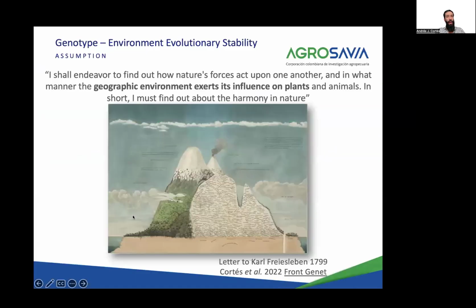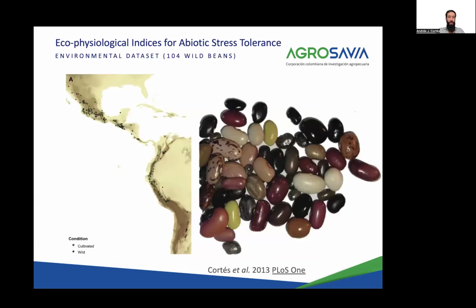The motivation behind this is to infer local adaptation in wild beans by looking at the environments where those beans come from. This idea has been built since Humboldt's writings, in which he reflects that geography and environments exert their influence on plants. Therefore, nowadays we should be able to go back and infer how nature influenced the adaptation in those regions for the local ecotypes we find there.